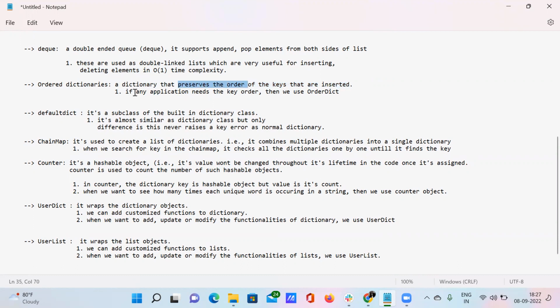And when do we use this? If any application needs the key order, then we use an ordered dictionary. If there is any application which uses particular keys in an orderly manner, then we can use this ordered dictionary. I'll explain that with the help of an example.